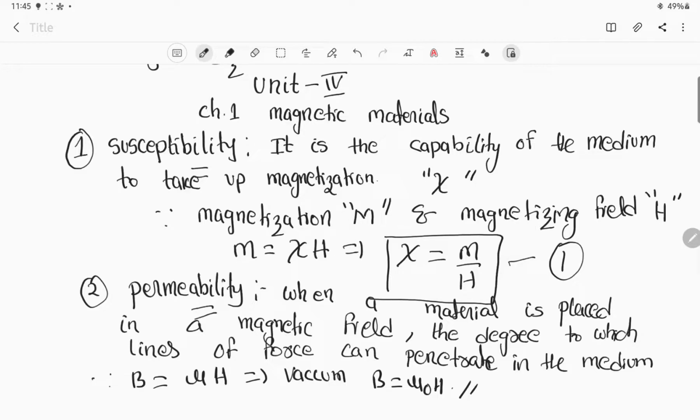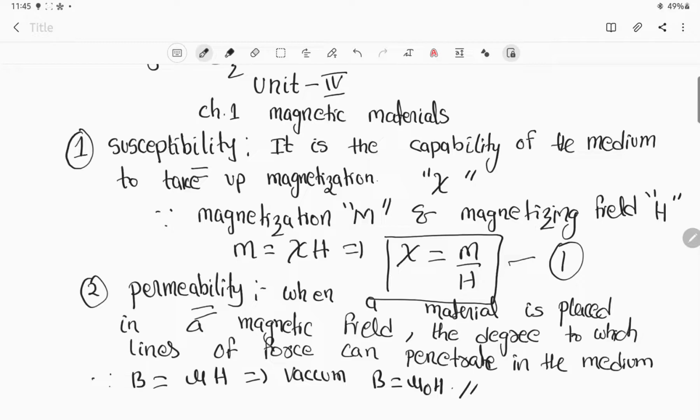So magnetization and the magnetizing field are related by the relationship M is equal to zeta H, where M is the magnetization and H is the magnetizing field. So what is the relationship? Magnetization has been induced. The magnetizing field has been given externally to the material. So the relationship between the induced magnetization and the magnetic field given by an external source is M is equal to zeta into H. So zeta is equal to M by H, that is equation number 1.